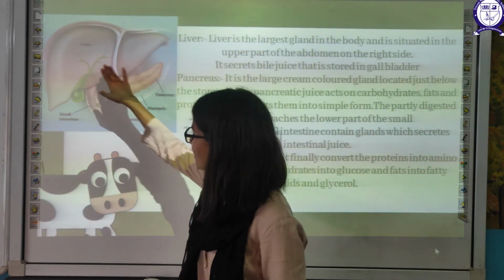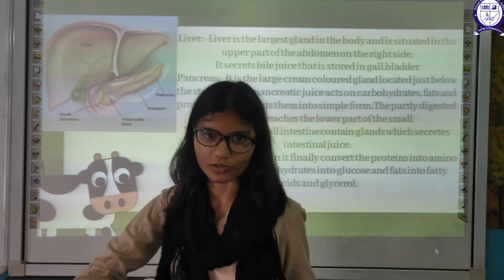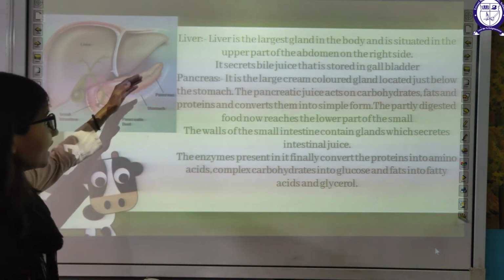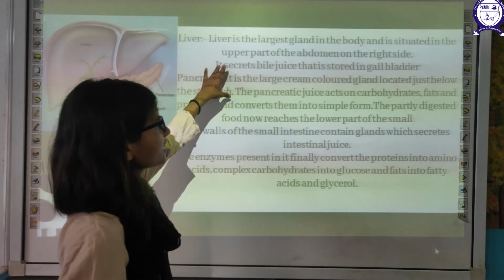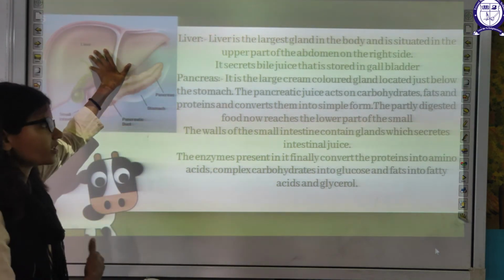This is the liver, this is the pancreas. Liver is the largest gland in your body also. This is a GK question. The liver, the largest gland in your body, is situated in the upper half of your abdomen at the right side.